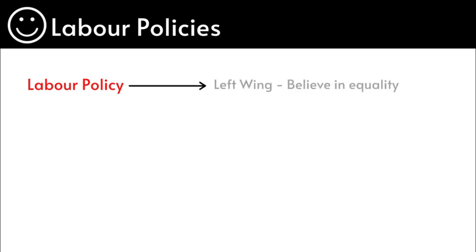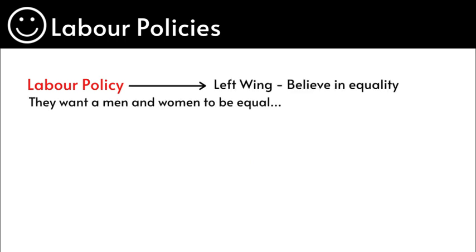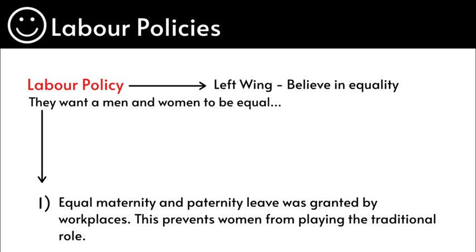Labour policies. Labour policy, again, is left-wing. They believe in equality. They want men and women to be equal. Number 1. Equal maternity and paternity leave was granted. This made sure that men and women are equal and had a fair share over the child. Marxist, functionalist, New Right.